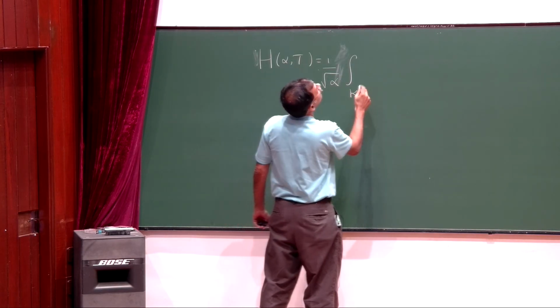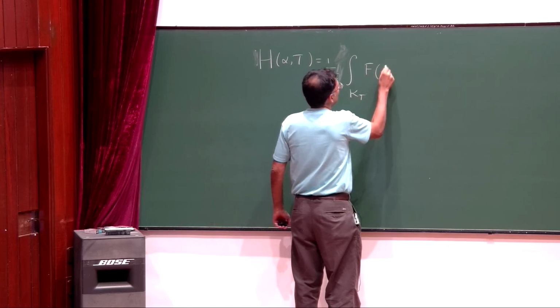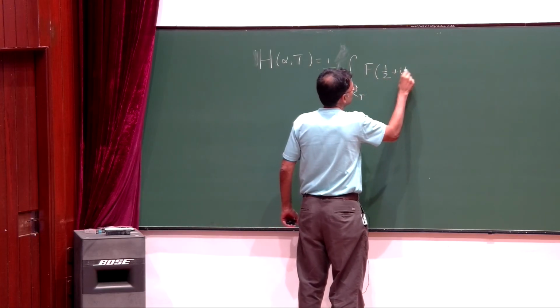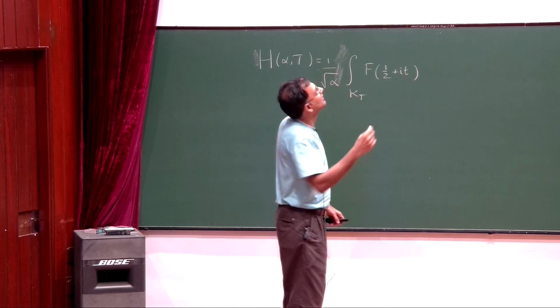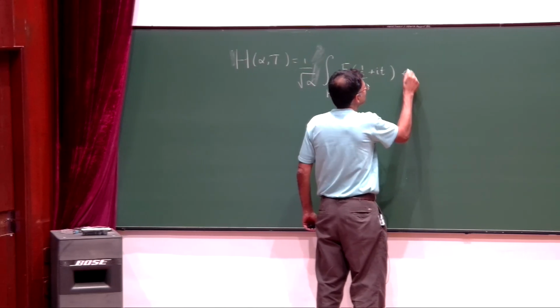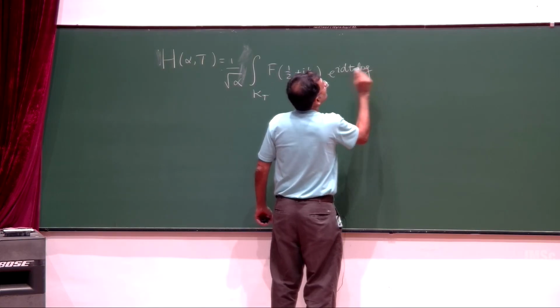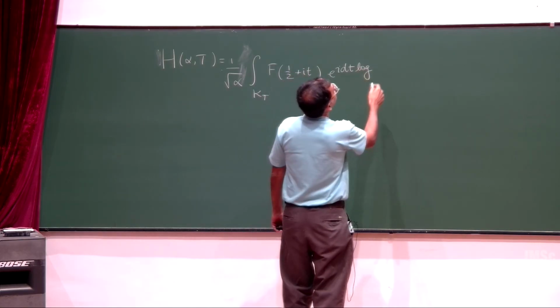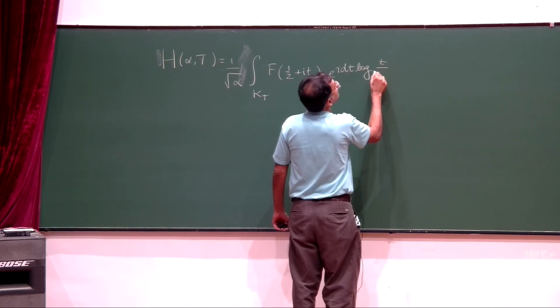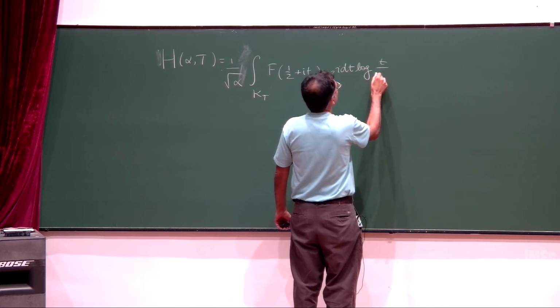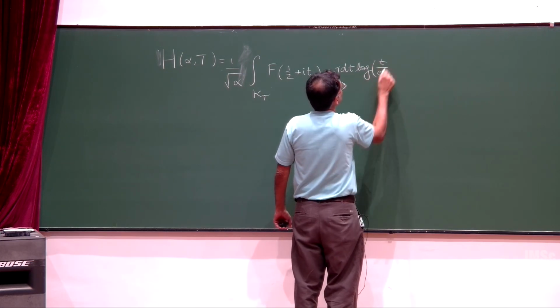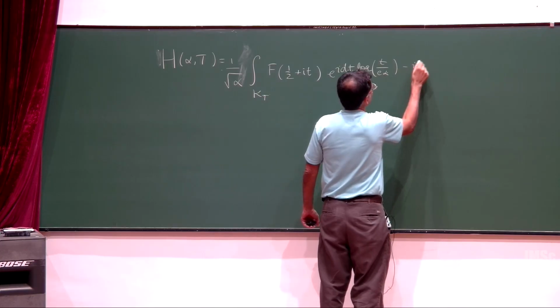K_t is my notation, and I've got f of half plus it. So I'm taking my series on the line half plus it, I'm hitting it with this function e to the i d t log of t by e alpha, that should be right. I don't think I have a pi there, right? And then a minus i pi by 4.